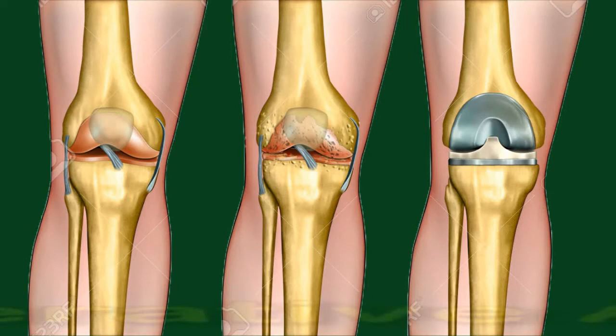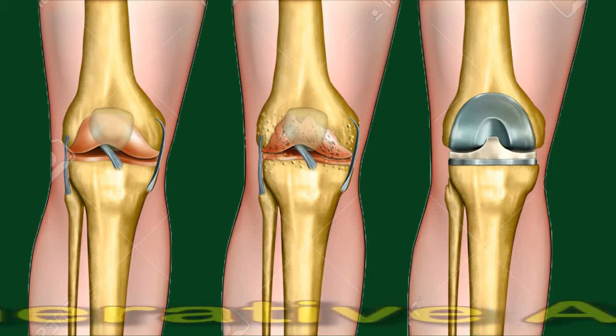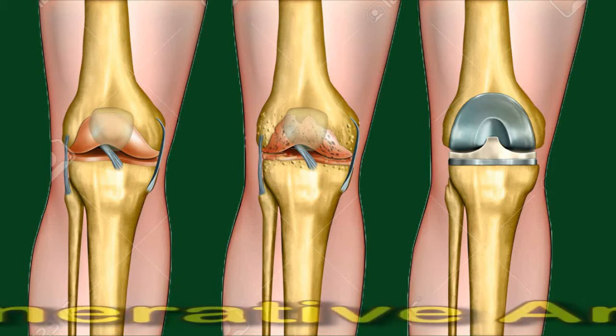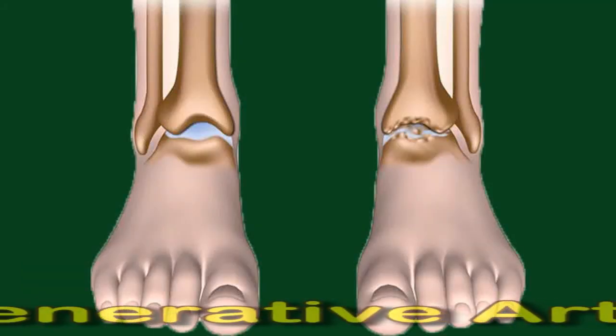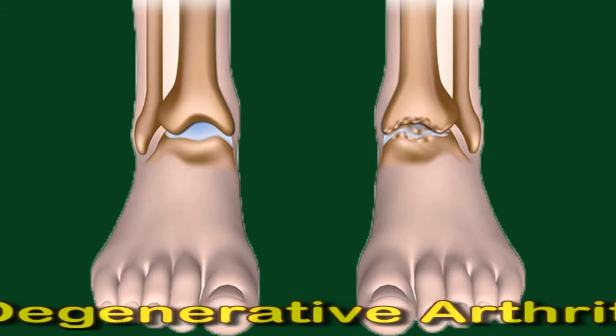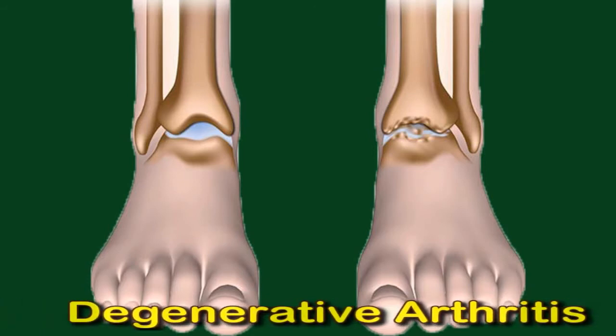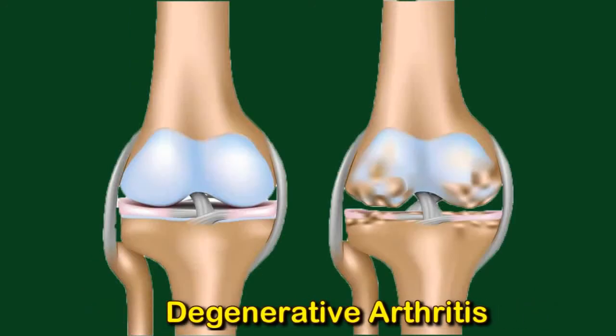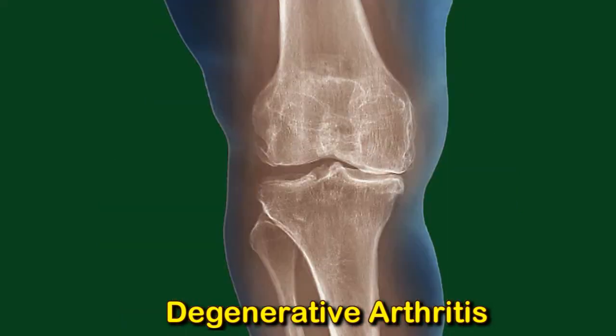Degenerative arthritis, causes and prevention. Arthritis is an umbrella term for diseases that affect a person's joints. Degenerative arthritis, also known as osteoarthritis, is a form of arthritis that develops due to aging or overuse. Degenerative arthritis is the most common form of arthritis in the United States, where more than 32.5 million adults are